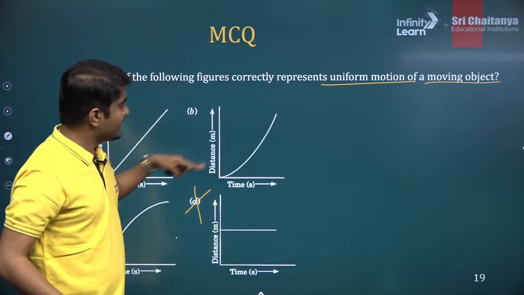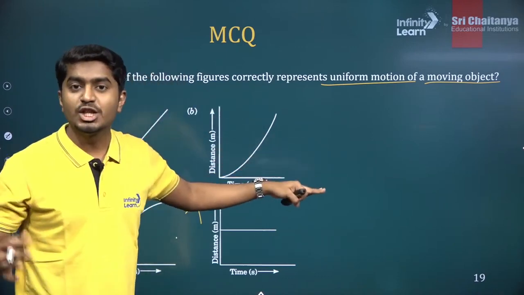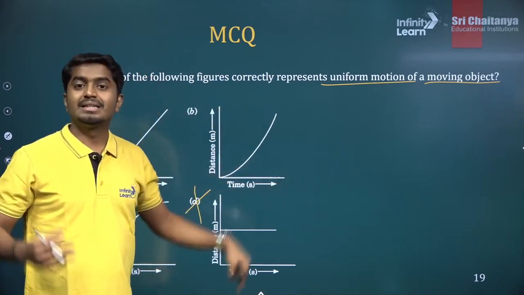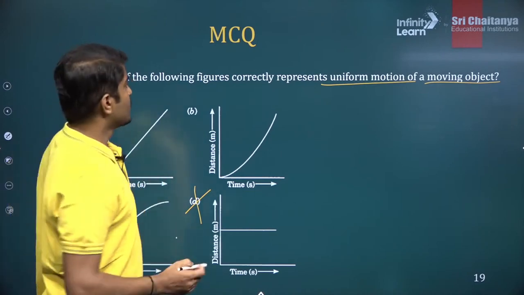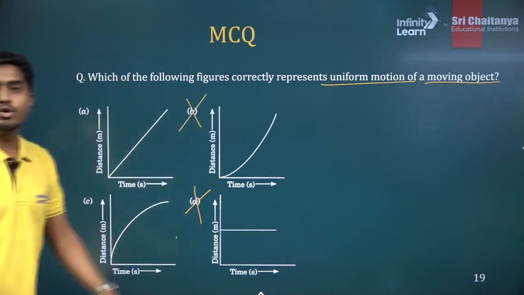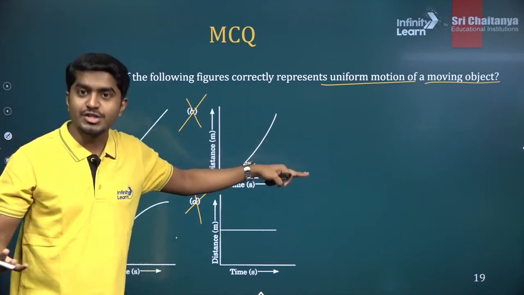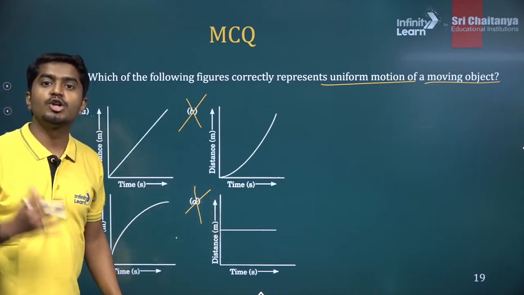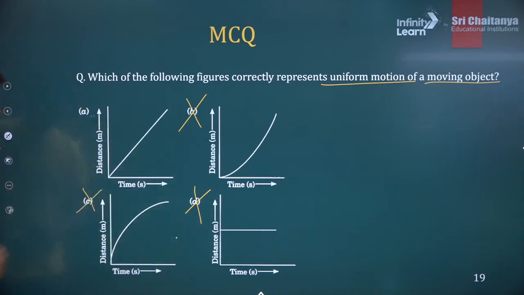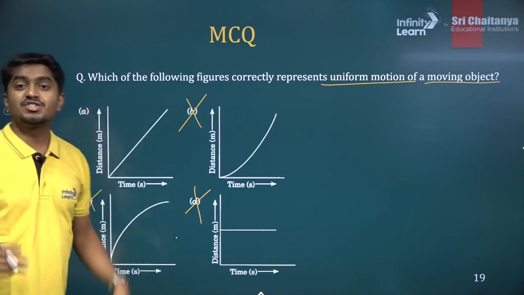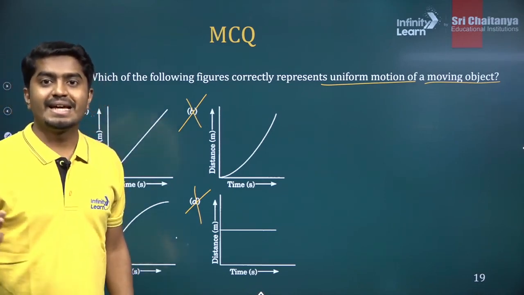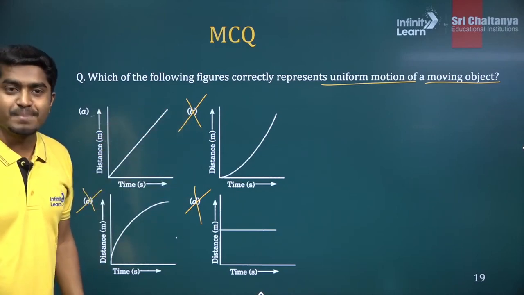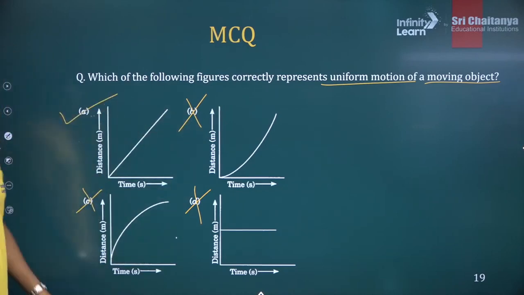How about this one? Here it is a curve, not a straight line. So whenever you have a curve in a distance time graph, then it is a non-uniform motion. So this is not uniform motion, or the speed is not constant. How about this one? Again it is curved. Curve meaning non-uniform motion. So again this is not correct. And how about this one? It is a straight line. So if it is a straight line, that means it is a uniform motion or constant speed. So that is the correct option.